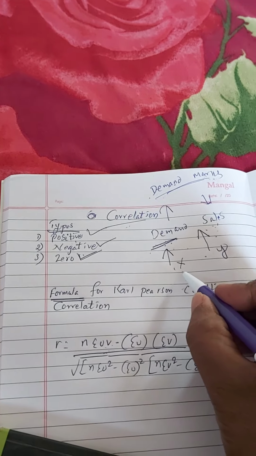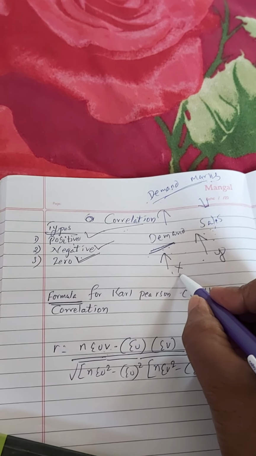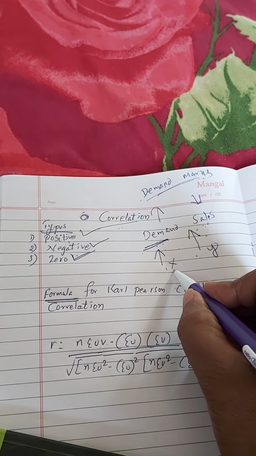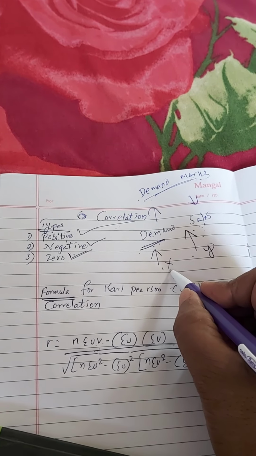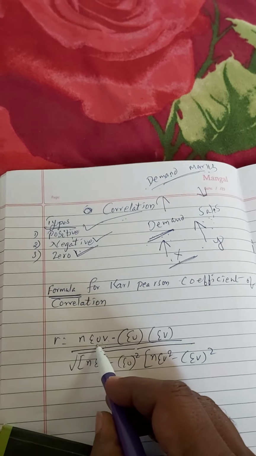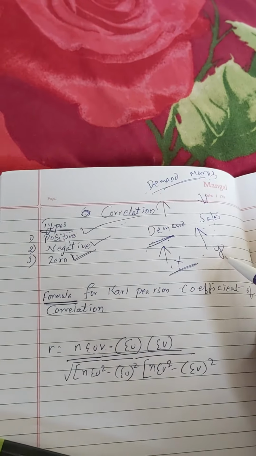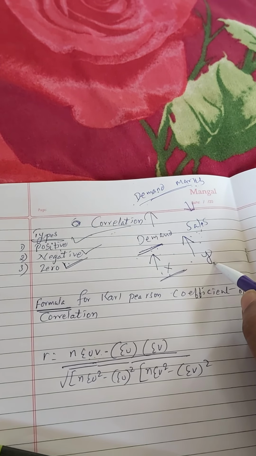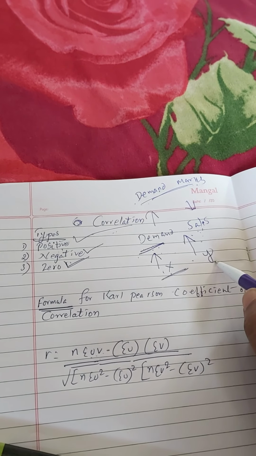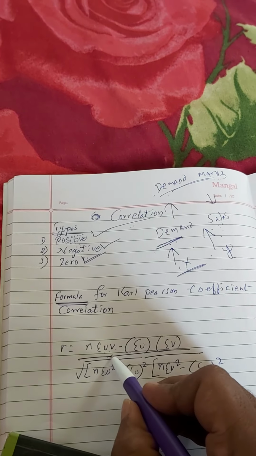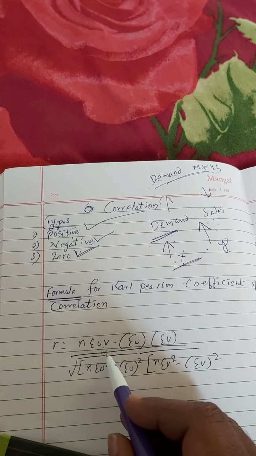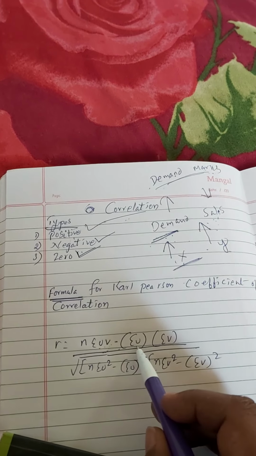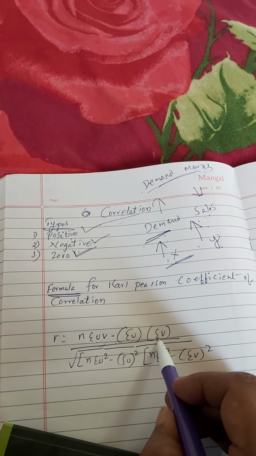For ascertaining u, we take an assumed mean, and that assumed mean is deducted from x. The remainder is treated as u. In case of y, we take an assumed mean and deduct it from y. Such deviation is called v. In my next class I will be solving a problem, and you will understand very easily. Then n sigma uv minus into bracket sum of u, into bracket sum of v.